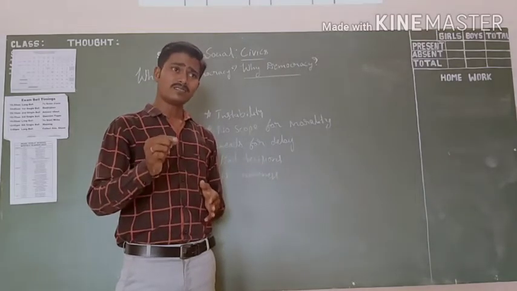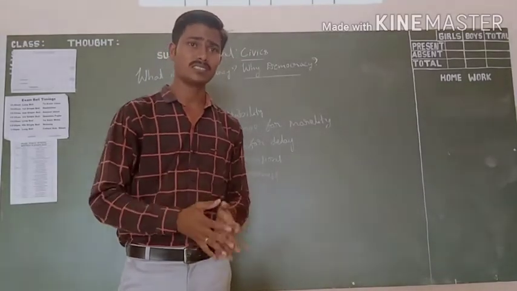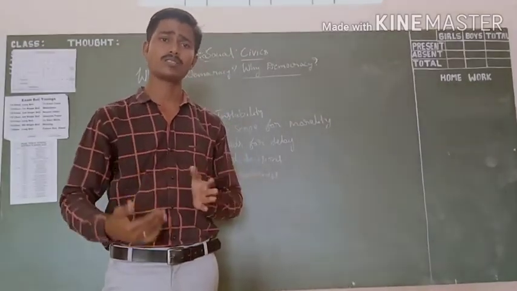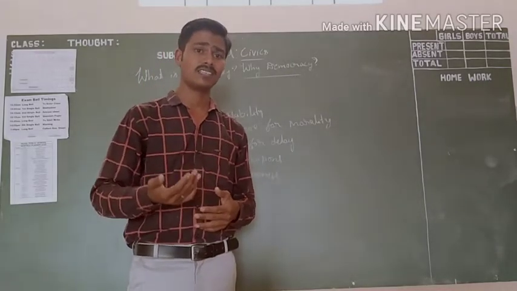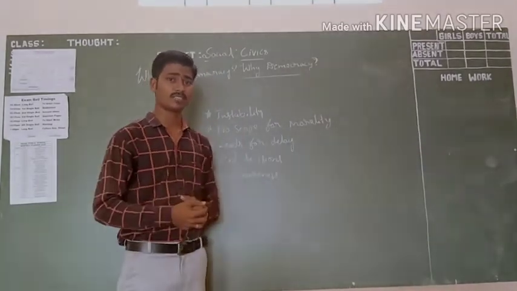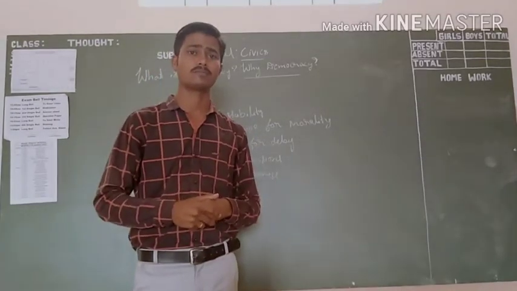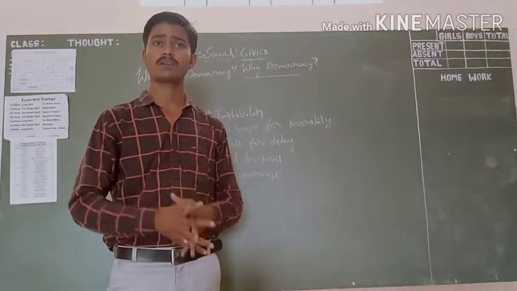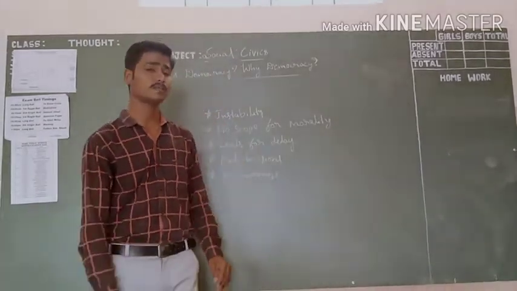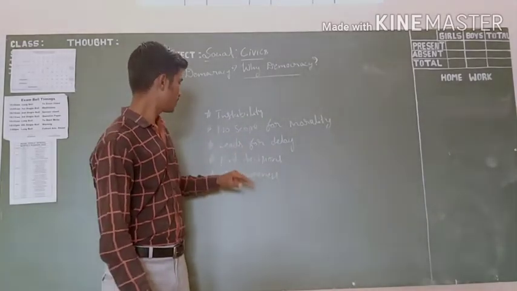So when they go through these discussions, the decision comes out late. In emergencies, it is very difficult to take rapid decisions. It won't happen in a democratic form of government. That's why we can say this is a drawback of democracy.